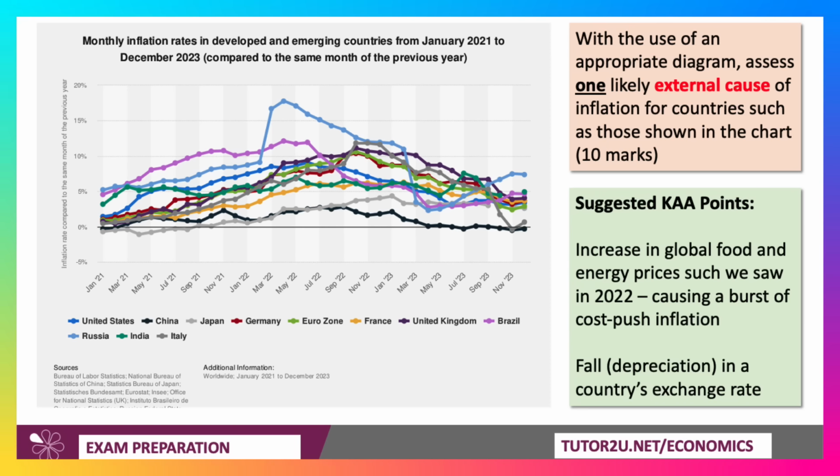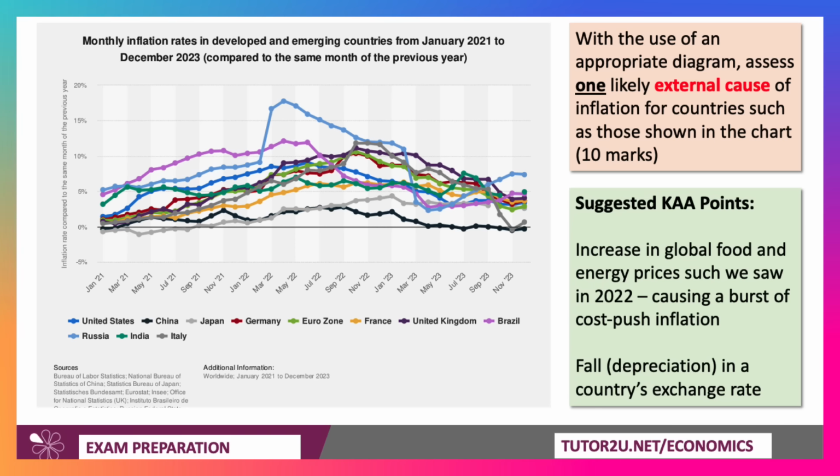So, thinking about KA, we only have to build really one point. My strong advice would be probably take the external factor would be something like an increase in the price of global food or commodities, components or energy. So obviously in 2022 we saw a substantial jump in world food and energy prices, which of course then caused a burst of cost push inflation. So that would be one factor to think about.